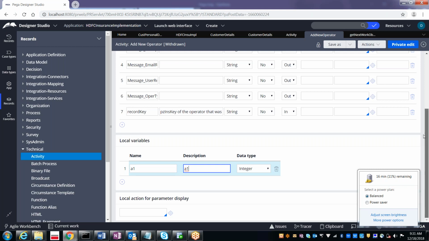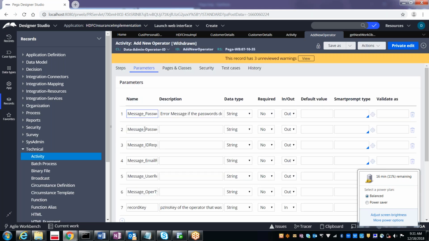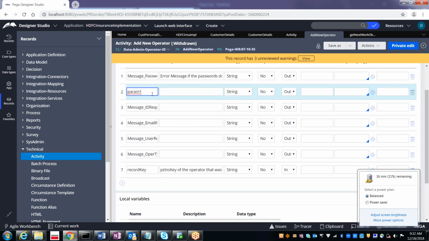Whereas the parameters which you are giving here, like message underscore password or something like that, or you can give your own param1, these parameters are available globally. Not only in this activity, you can access them from another activity as well. Got it, right? Parameters means the properties which you can access from other activities as well.